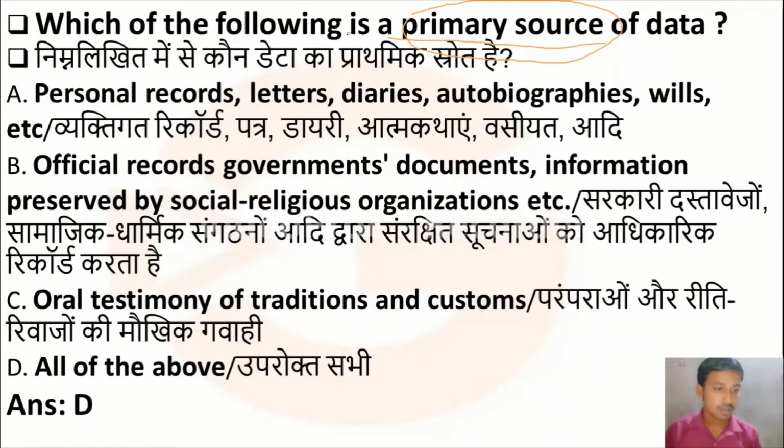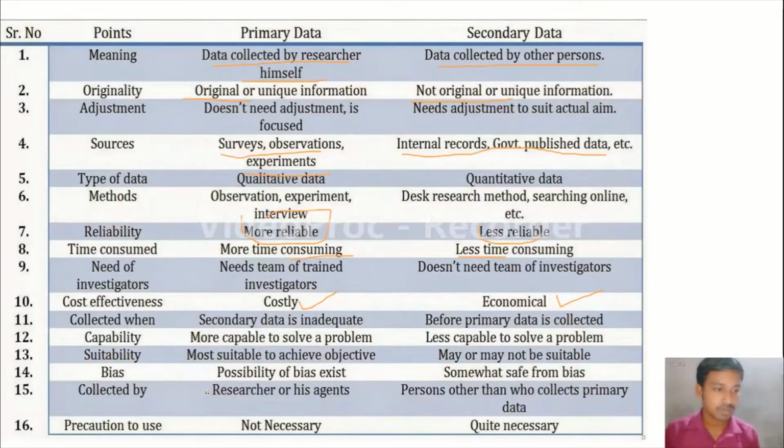Here, personal records, letters, diaries, autobiographies, official records, government documents, and also oral testimony of traditions and customs, these all come under primary data, because to collect all these data, the researcher goes and meets the people and collects the data. So all of these come under primary data. So option D, all of the above, is the correct answer. Let us move to the next question.